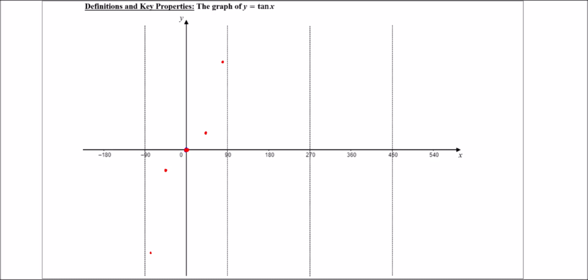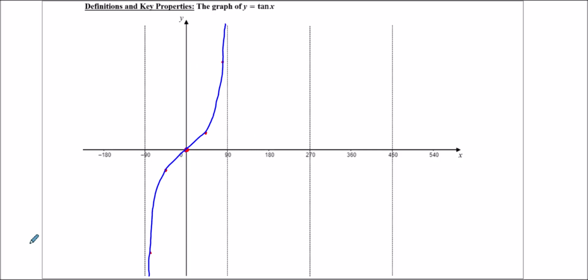So what's happening here, I'll try and draw it, not that my drawing's good, is it's asymptotic at minus 90 and 90. It does sort of blow up. An asymptote is where the curve gets infinitesimally close to a straight line without actually ever quite touching it. And what you'd find actually with tan is this pattern repeats again and again and again.